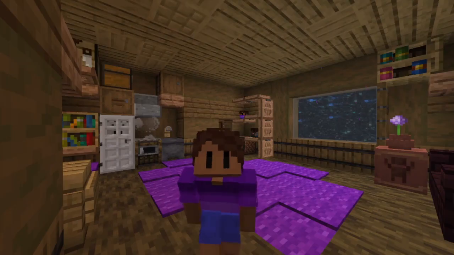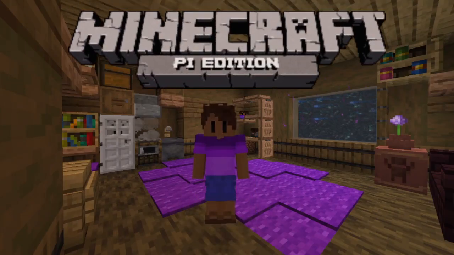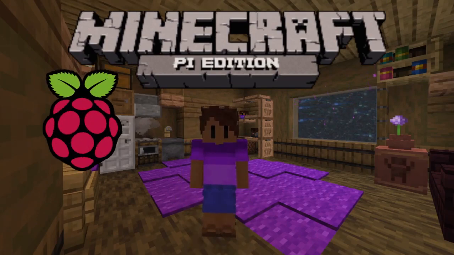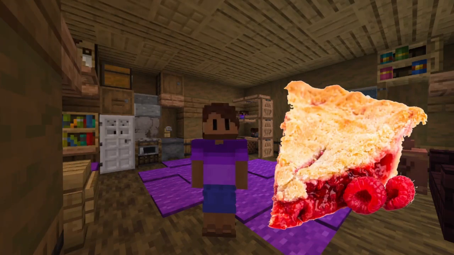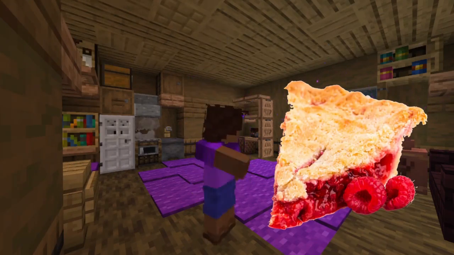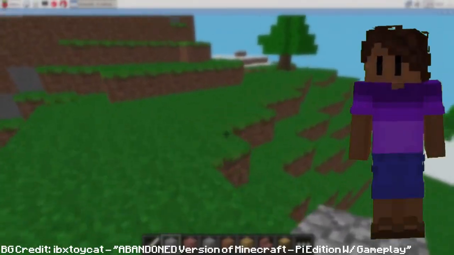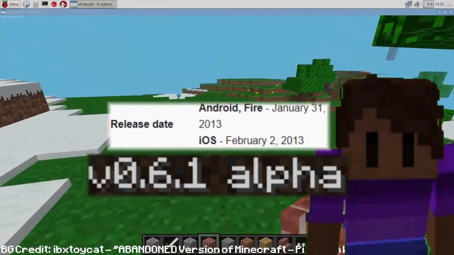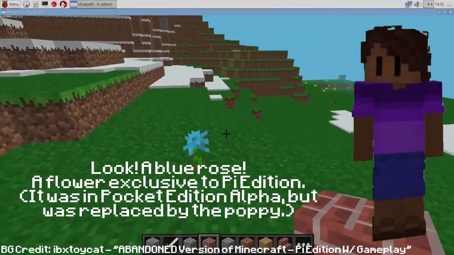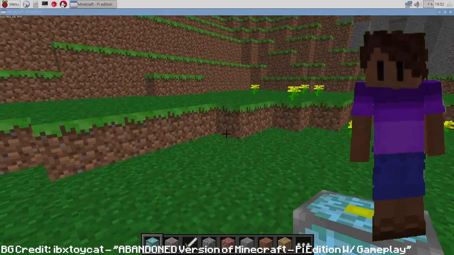Another edition, Minecraft Pi Edition. Pi Edition is a version made for, shockingly, the Raspberry Pi. If you don't know, the Raspberry Pi is a series of small computers made up of a single board. A Raspberry Pi is also a dessert, but there's no Minecraft in the dessert, so get it out of here! Now, Pi Edition is based on Pocket Edition Alpha 0.6.1, which, if you can't tell, is very old. Pi Edition released in 2013, and like Pocket Edition, it's programmed in C++.